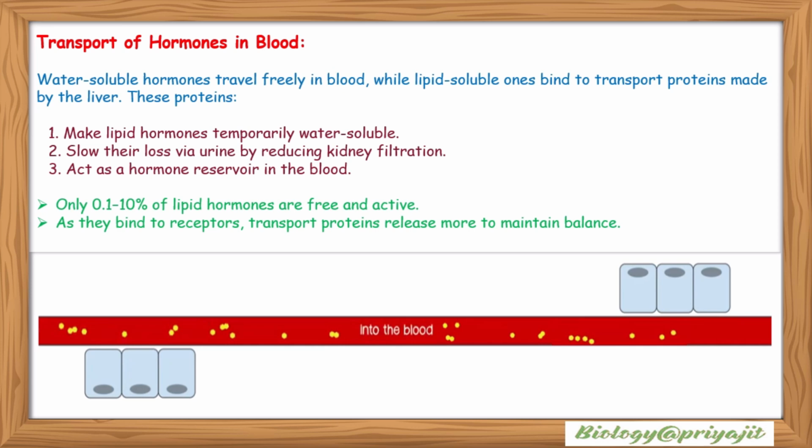Only a small fraction, 0.1 to 10% of lipid hormones, exist in a free active state, as hormones bind to receptors. The transport proteins release more to maintain equilibrium. This system ensures the efficient delivery and regulated availability of hormones essential for physiological balance.